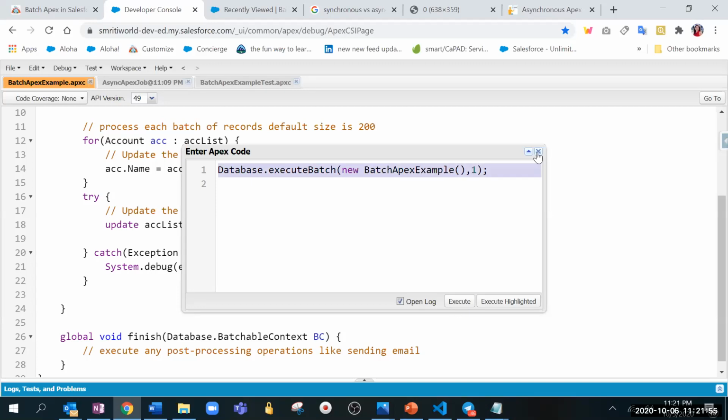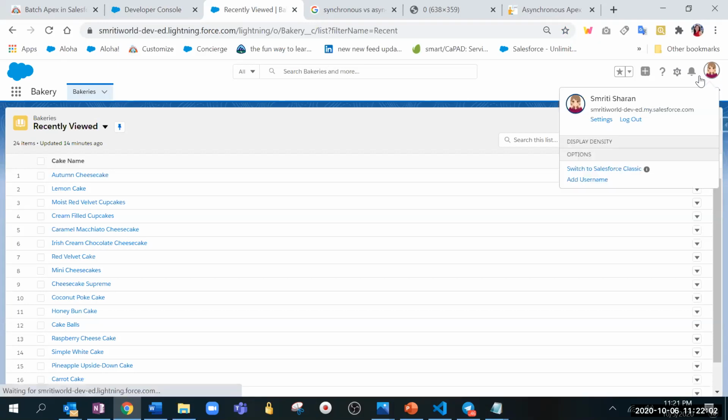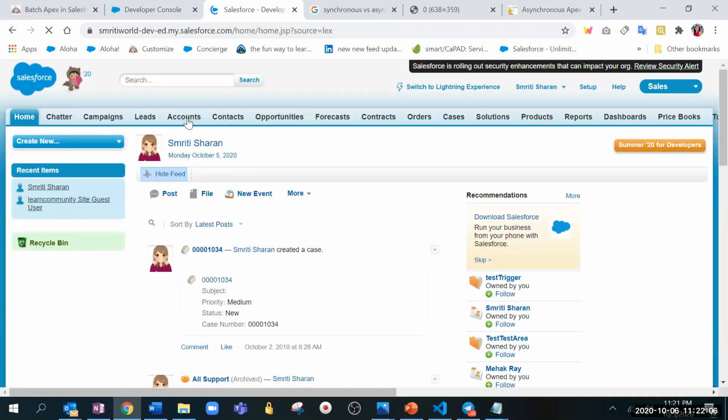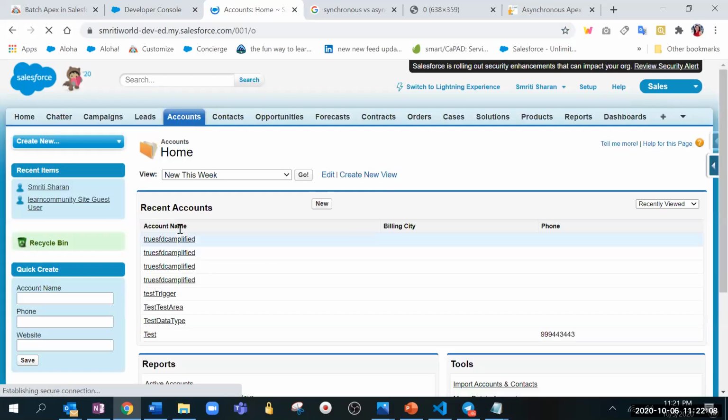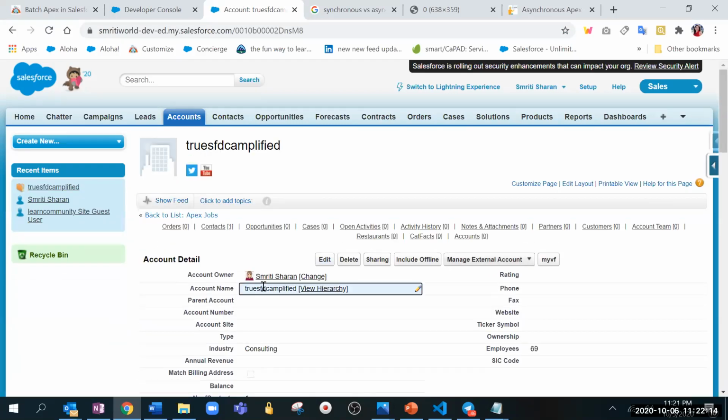Once you click on execute, what should happen? Let me show you. See, these are the records on which it worked. I will open one of them and see SFDC simplified got added to the account name. That's what we checked, right? Now we can check from here.